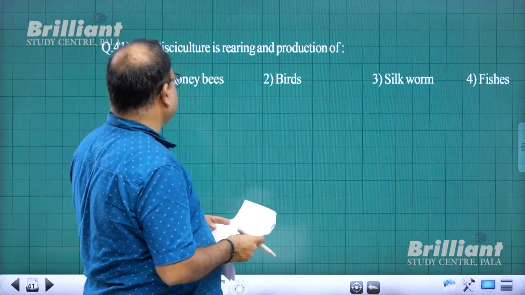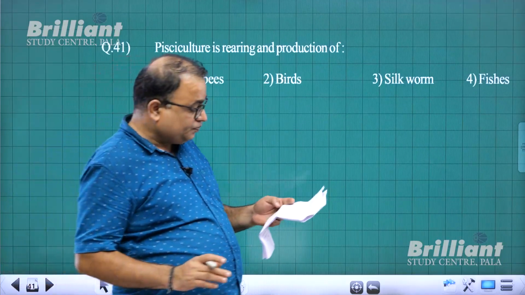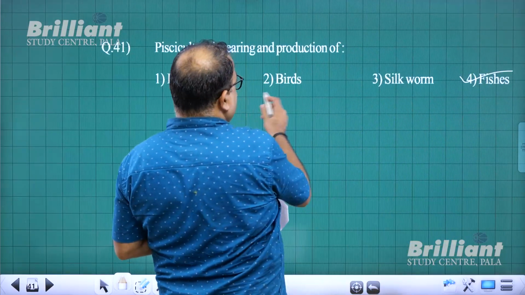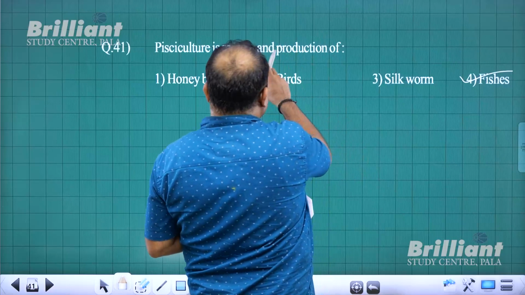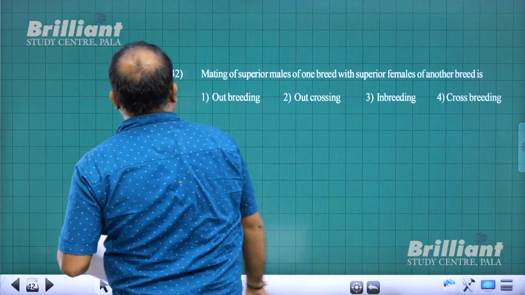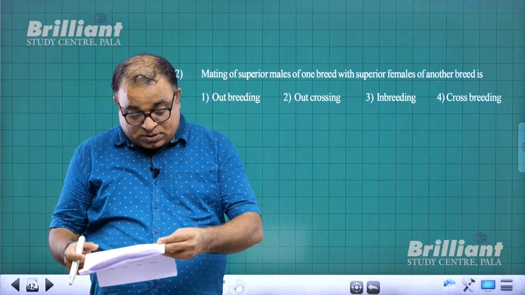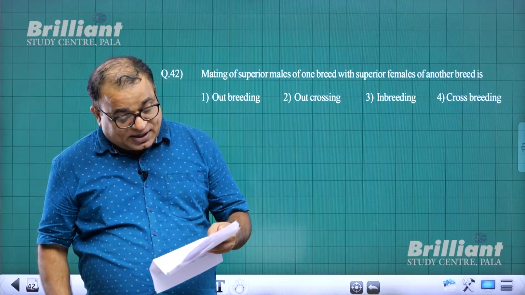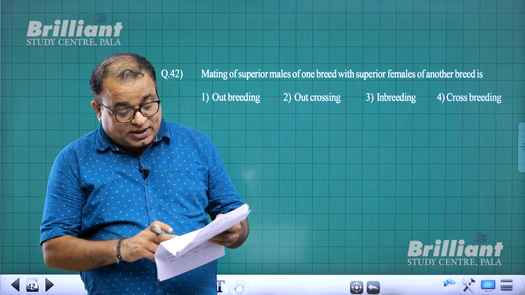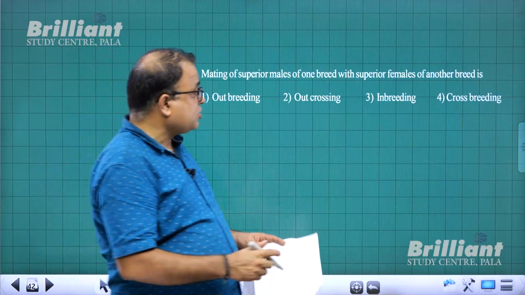Question number 41 says pisciculture means fishes. Direct question. Apiculture, ornithology, that's okay. Pisciculture, fish. So for question number 41, 4 is the answer. Question number 42: mating of superior males of one breed with superior female of another breed, that is crossbreeding. So answer is 4.